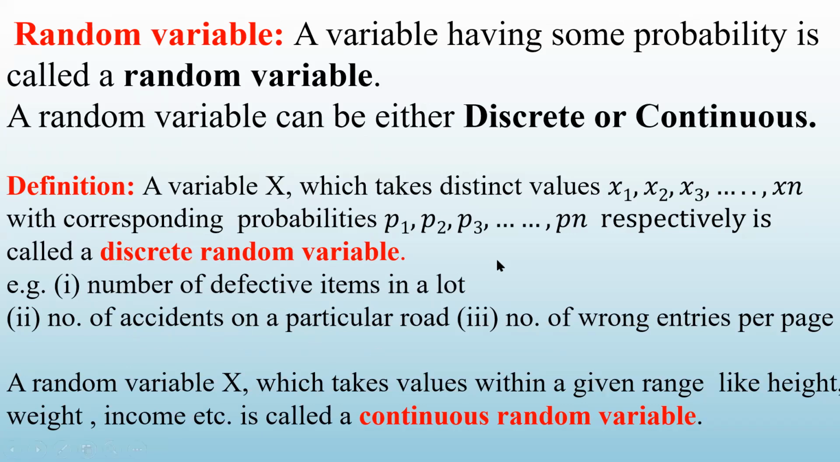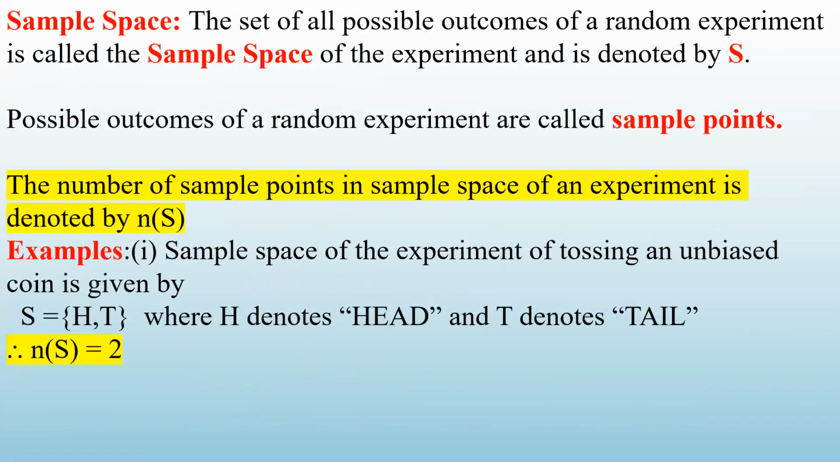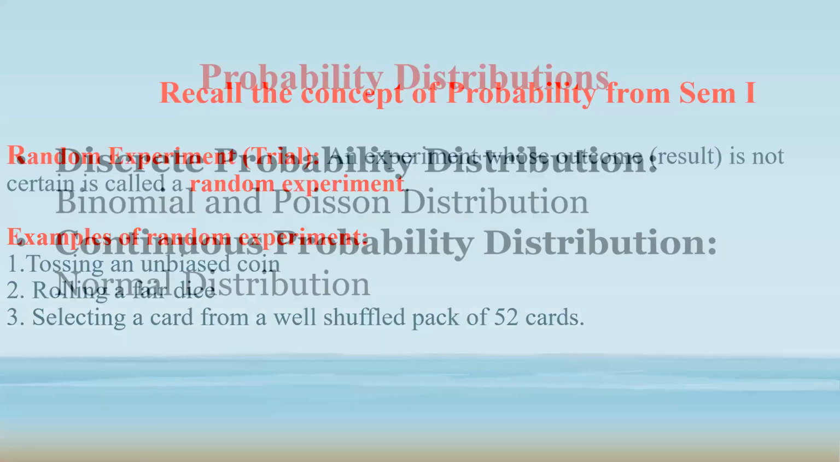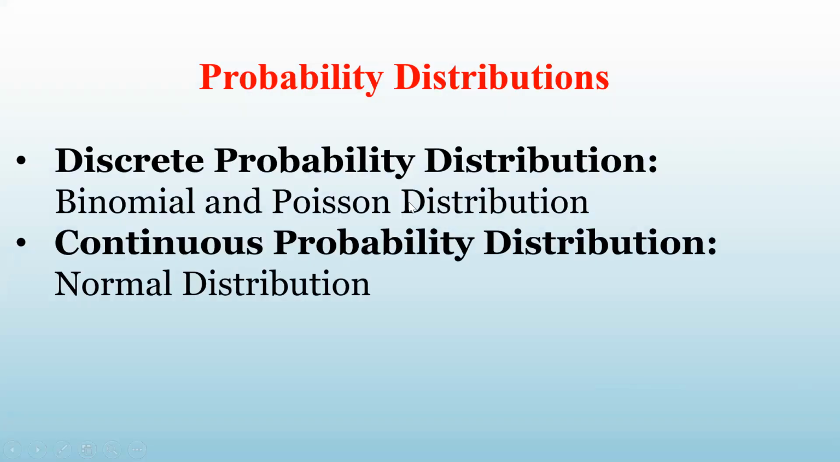Poisson distribution is also an example of a discrete random variable, whereas normal distribution is an example of a continuous random variable. This is what I have written here. You should make a point of this, because such type of questions can come in multiple choice questions. Discrete is binomial and Poisson, and continuous is normal distribution.